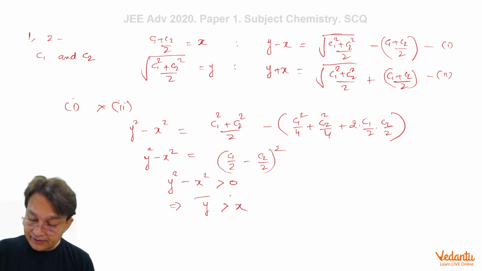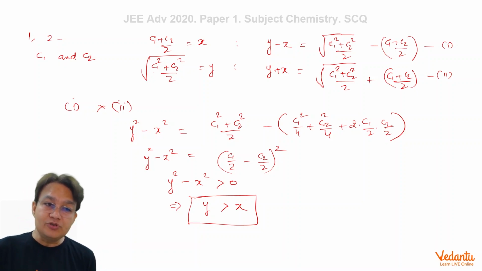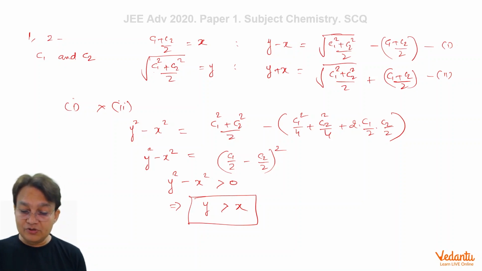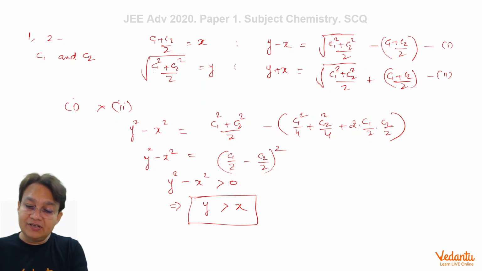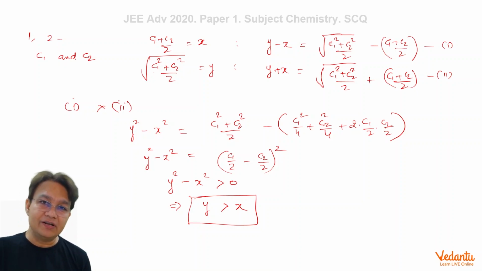Which gives you y is greater than x. So by taking this very simple model, you can actually deduce that. This is called deductive thinking. In such situations, that's quite useful, quite close to common sense. So I would rate this question highly, and I would say that JEE has chosen this question because they want to see how you will think in these situations, how scientifically you will think.